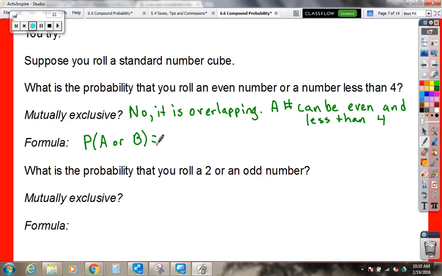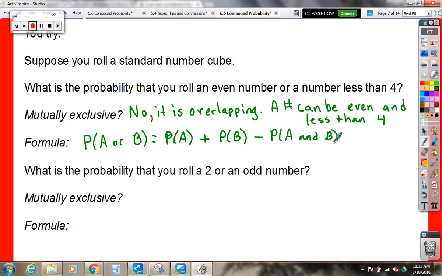Probability of A plus probability of B, good. Yeah, we do have to do the minus. Minus the probability of A and B, so we have to get rid of the overlap.